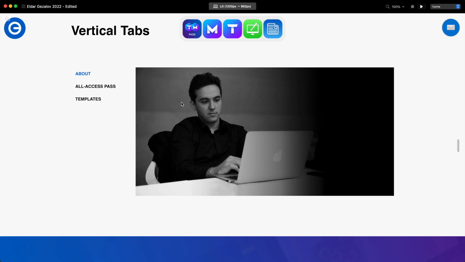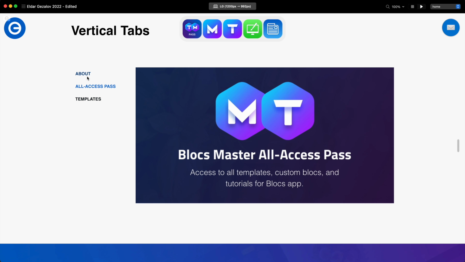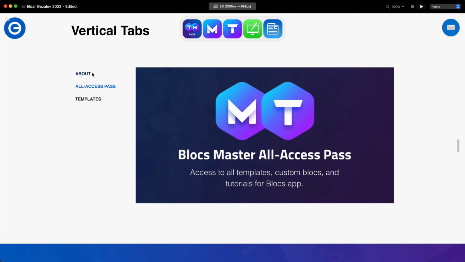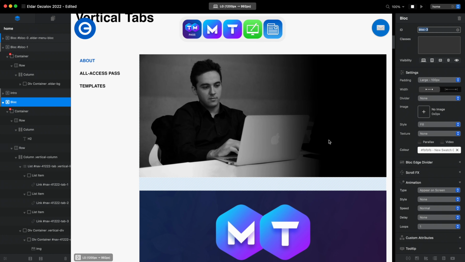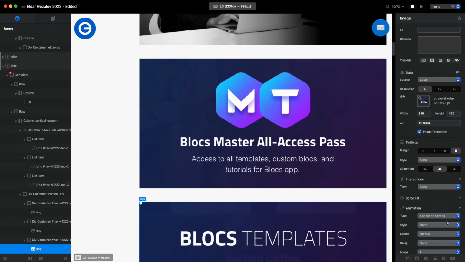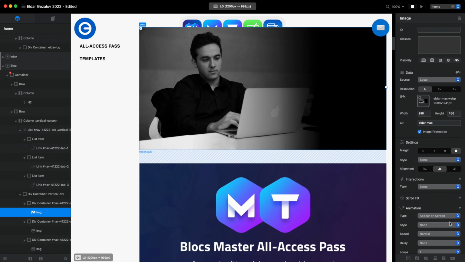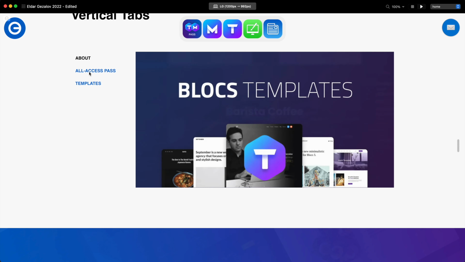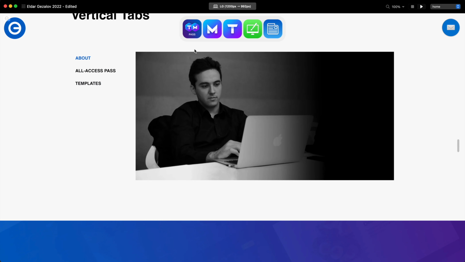As you can see right now, we have this kind of jumping effect and it's not very smooth. The first image kind of fades in, but all of the other images are jumping a little bit. So what I want to do, I want to select all of them and add the fade in effect to all 3 images, so it is the same. We can also do that to the whole content areas div container bricks, but for now we only have one image, so I will do only images here. As you can see now, it is a little bit better. So this is the basic structure of our tabbed content brick when we use it as vertical tabs.